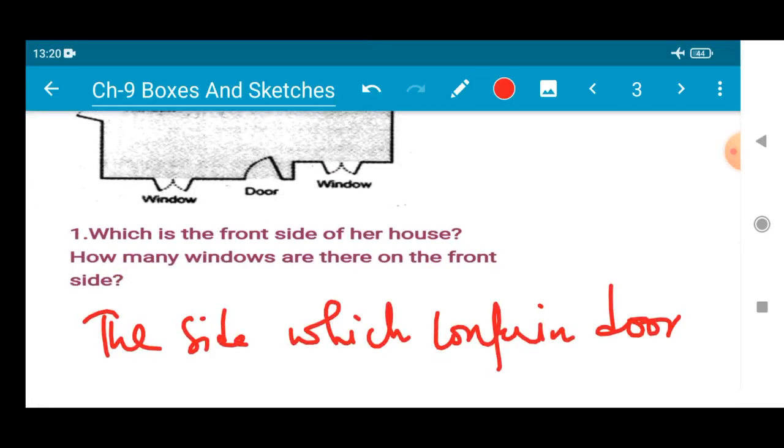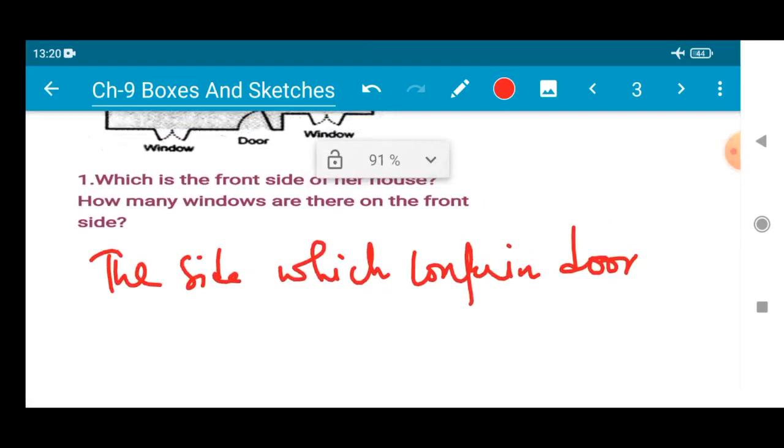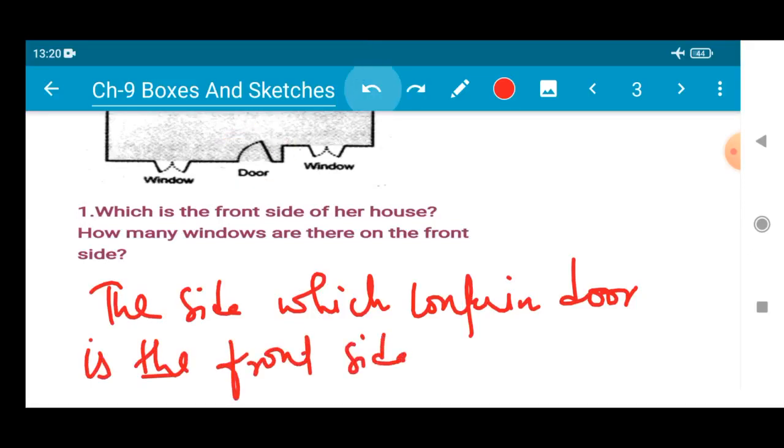That is simply some kind of a room where you will not be able to enter. So in order to enter the house, you need to have a door. Okay, so the side which contains the door is the front side, and where there is a door, there will be a front side also. So this will be the front face because there is a door. Okay, so the side which contains the door is the front side of her house. This thing you need to write in your copy, in your notebook.